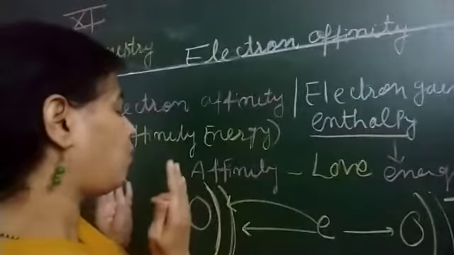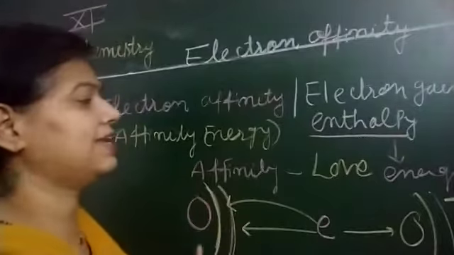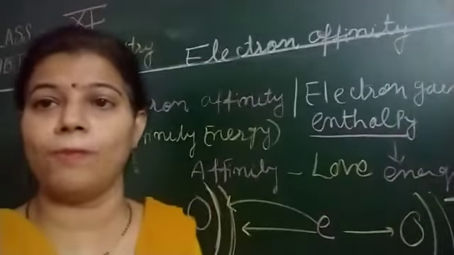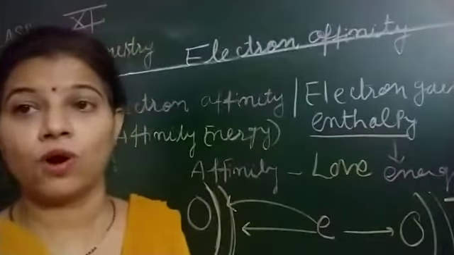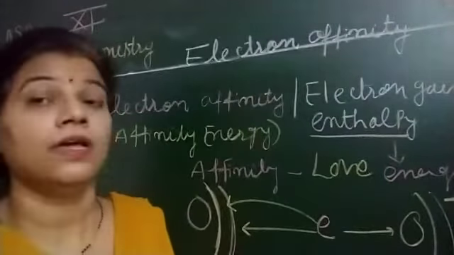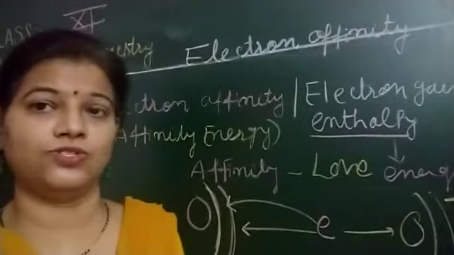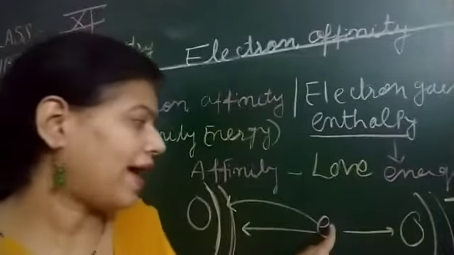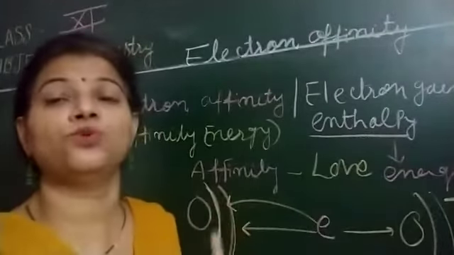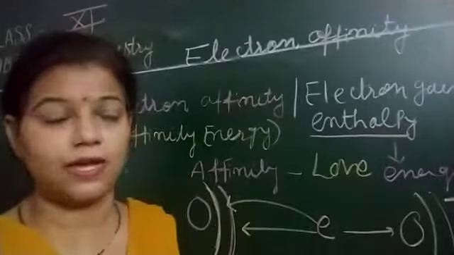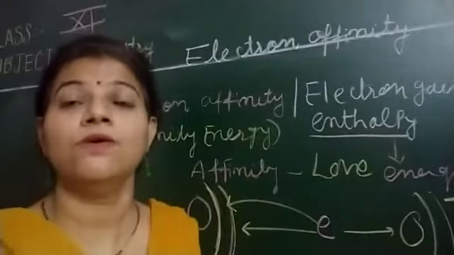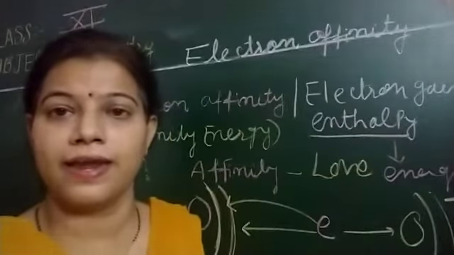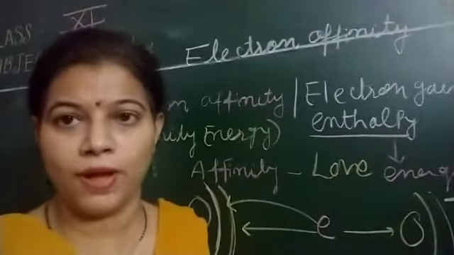So when an atom gains an electron, it will form an anion. What you have to remember? Now what is electron affinity? It is the amount of energy released when an electron is added to an isolated gaseous atom, and it will form a negatively charged ion, which we termed as anion. Got my point?